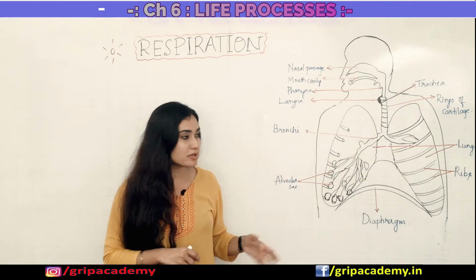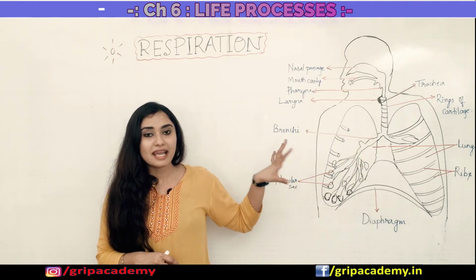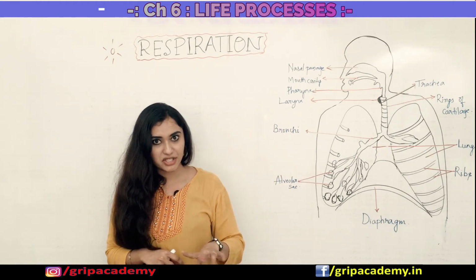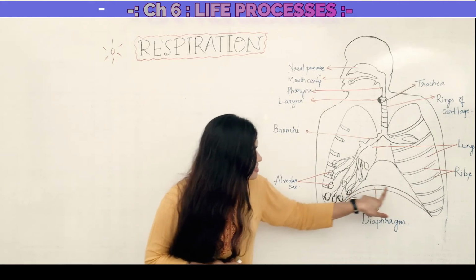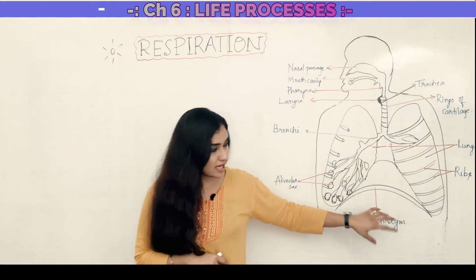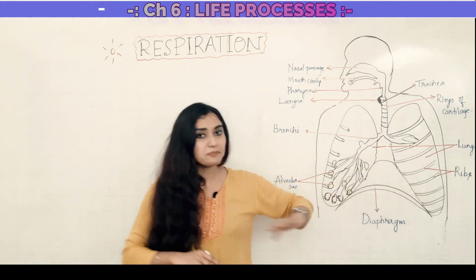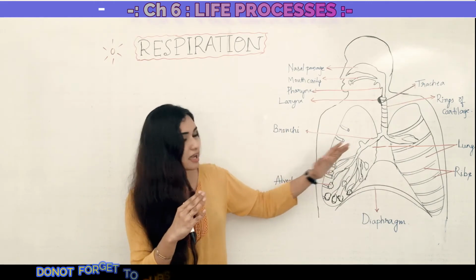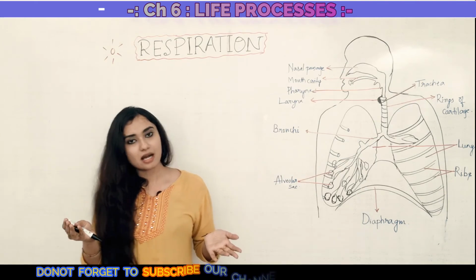The vice versa happens during breathing out, or exhalation. During exhalation the diaphragm relaxes and expands upward, and you lower your ribs so that the chest cavity contracts, and you exhale the carbon dioxide.